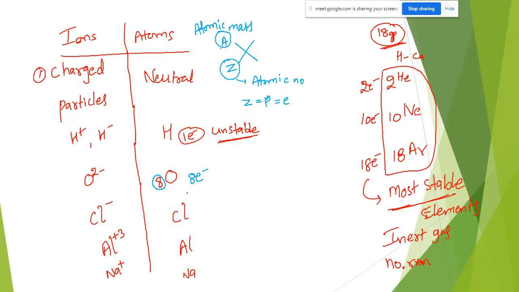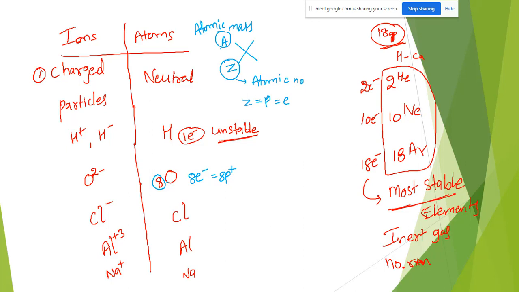So here 8 atomic number means 8 electrons are there, 8 protons are there. Proton is positive, electron is negative. Total neutral.